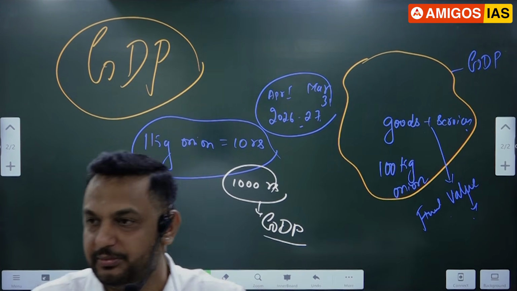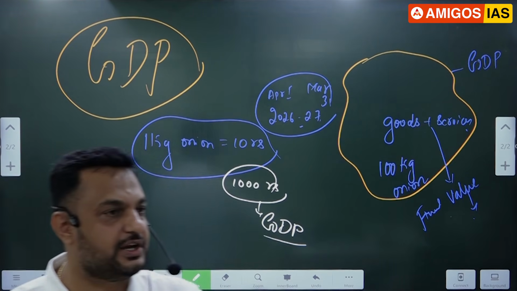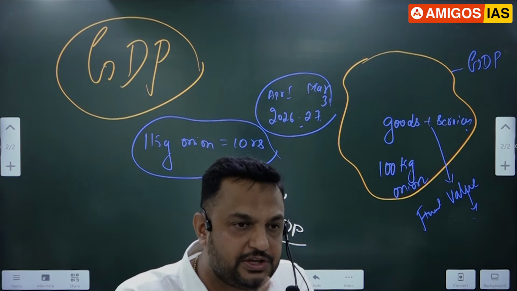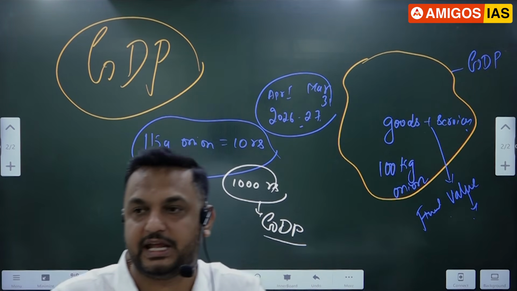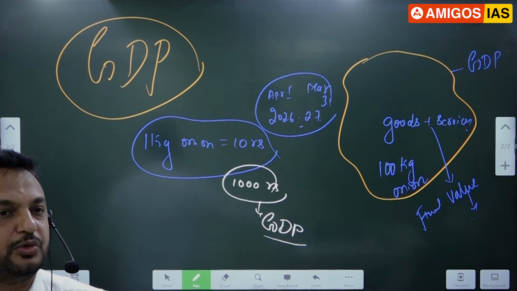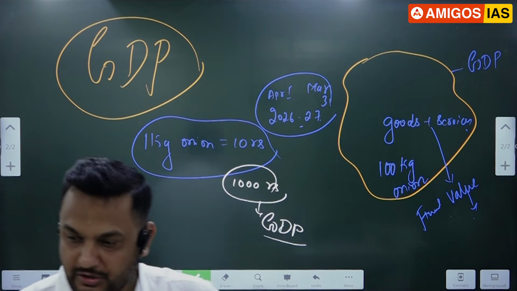Take an example. Amigos is there. Amigos is producing what, man? Services. From April 1st to March 31st, assume that 500 students will join Amigos. From each student, assume that on average they'll take 1 lakh rupees. 500 students, for each student, 1 lakh. 500 into 1 lakh. 500 crore.